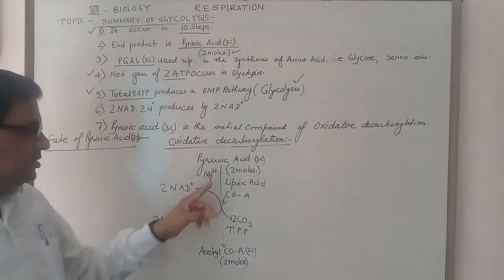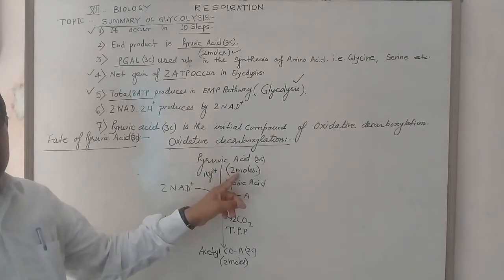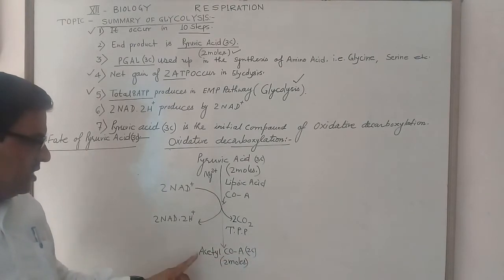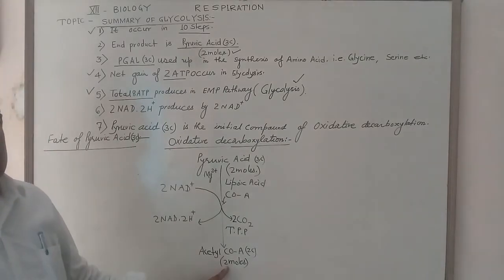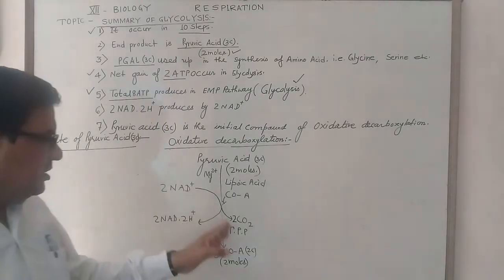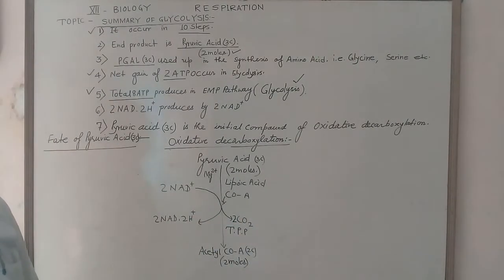But the 2 moles of 3 carbon pyruvic acid produce the 2 carbon compound acyl coenzyme A, also 2 moles, in which liberation or removal of carbon dioxide takes place.